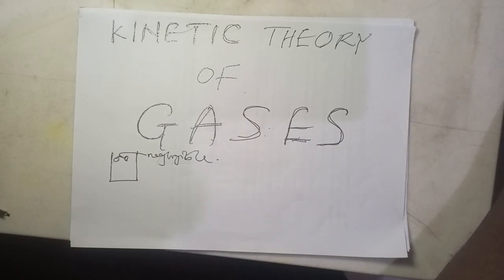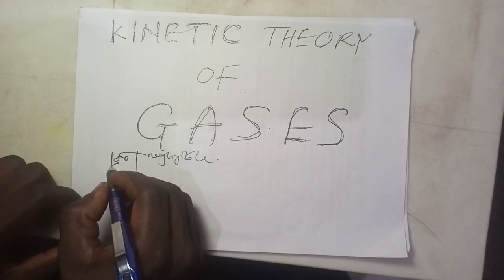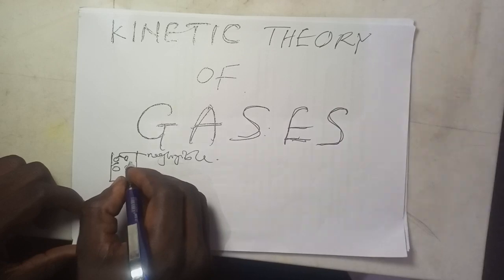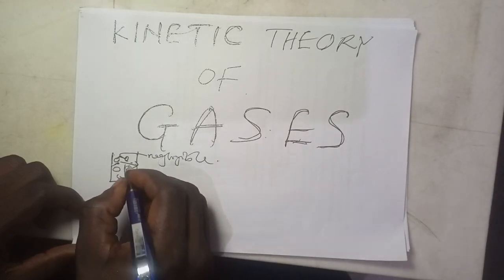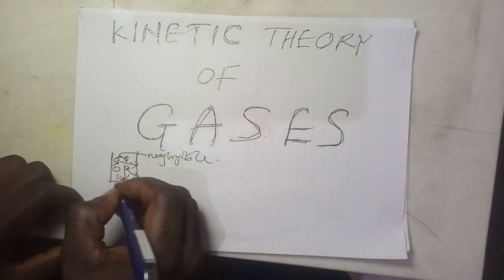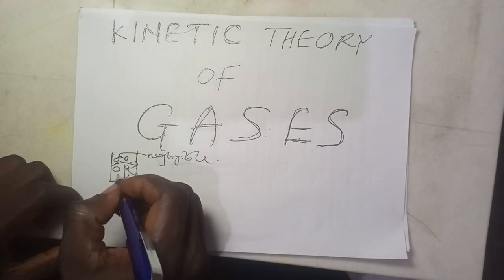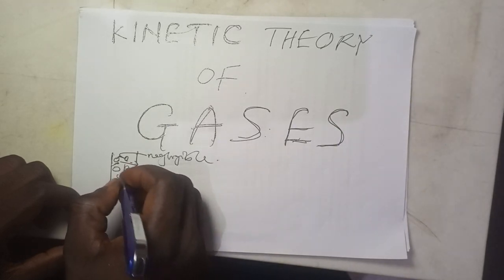Another one is that the molecules of gases are in continuous random motion in a straight line. Their motion is continuous, it does not stop. The gas molecules are always moving, and as they are moving, they hit the wall of the container, they bounce back again. They are always in continuous random motion in a straight line.